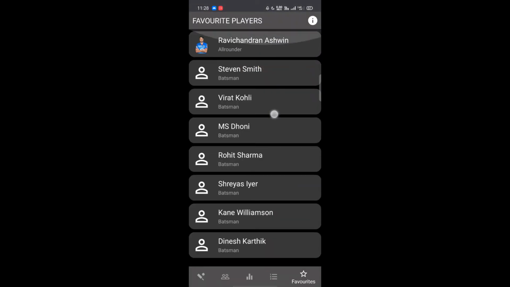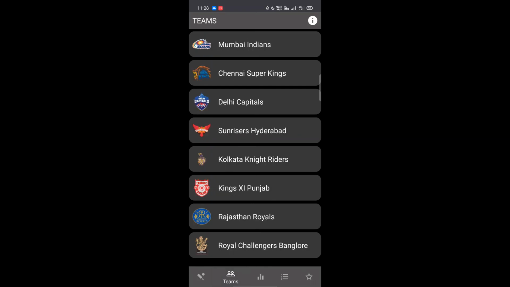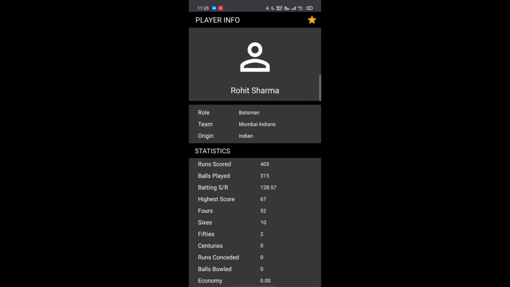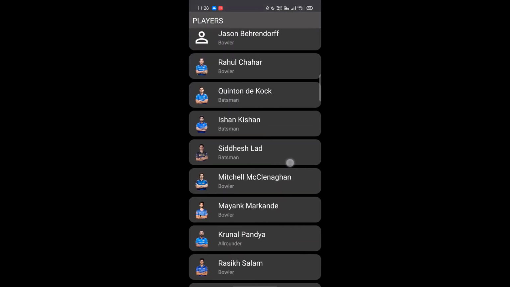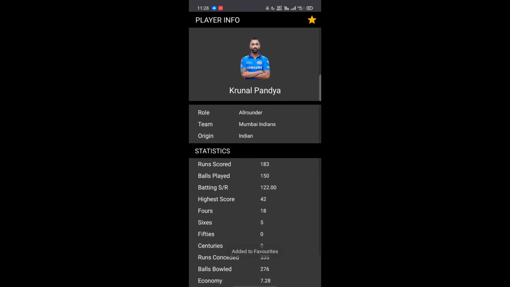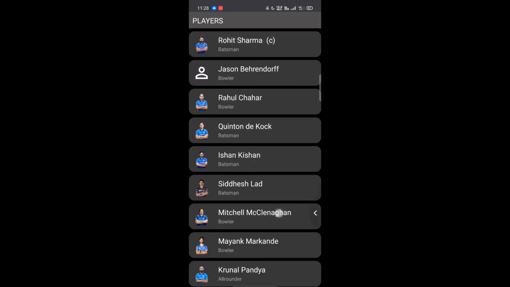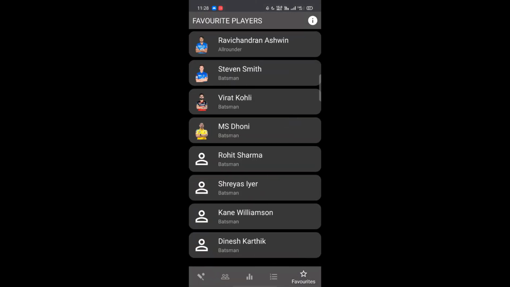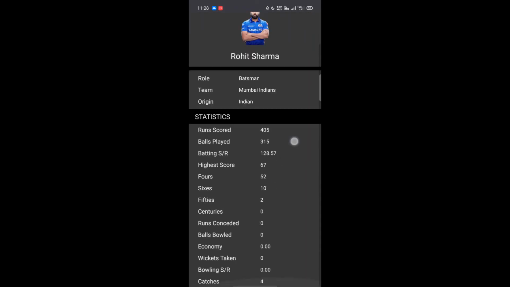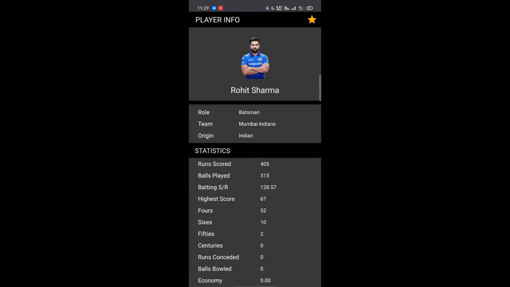I added all the team captains here for my convenience. The user can just go back to the player details through the teams column and add any player that he likes. For example, I'll add Krunal Pandya. The user can add or remove any player that he wants from the favorite players list. Here also we can check the player details, the role, the team name, the origin country, the runs scored, and all the stats that this player had in the IPL 2019 season.